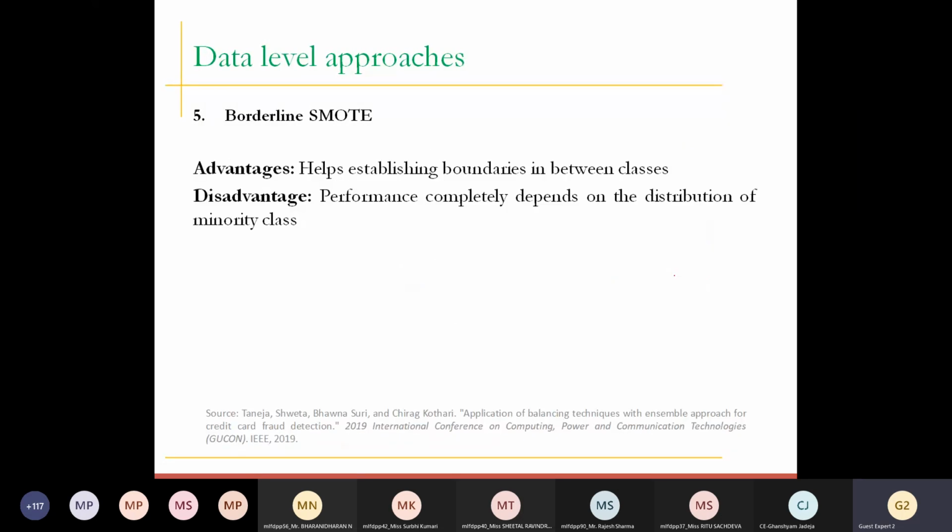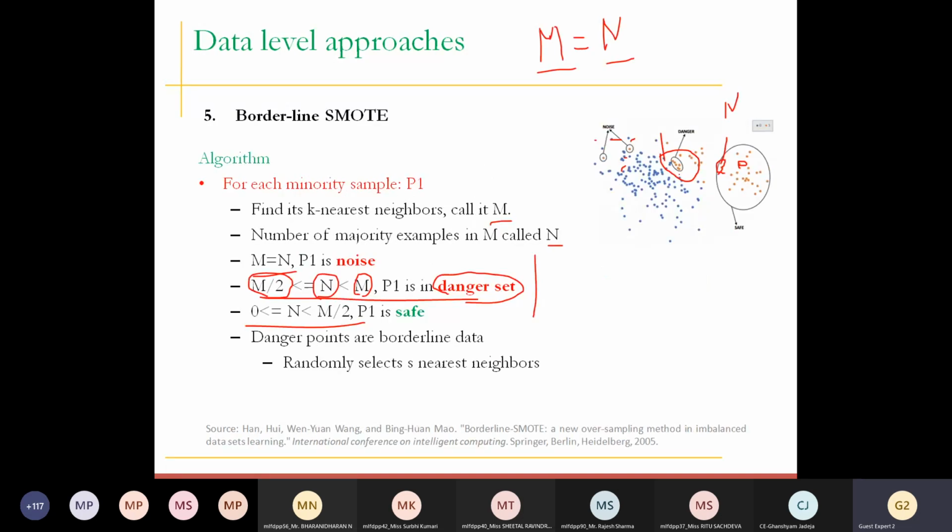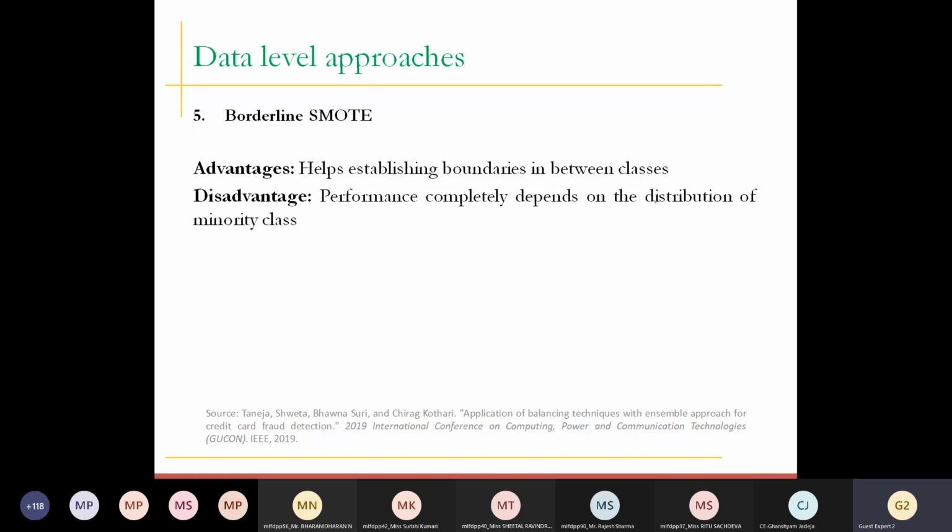The advantage of Borderline SMOTE is that it helps in establishing boundaries. It clarifies the boundaries. If we look at this figure, these are the points where we are going to generate the samples. Once we generate the samples over here, we can clearly distinguish the boundary of the minority class and the majority class.